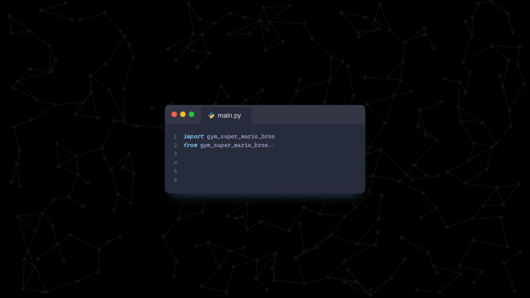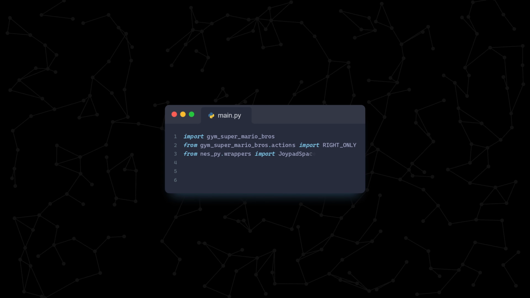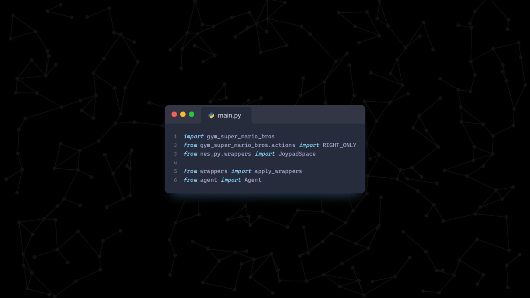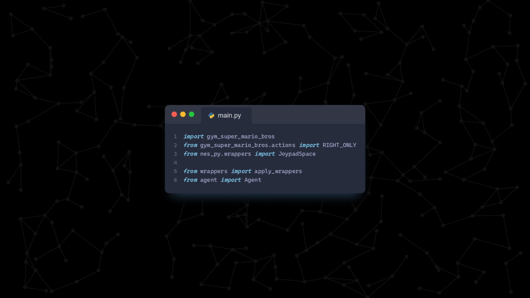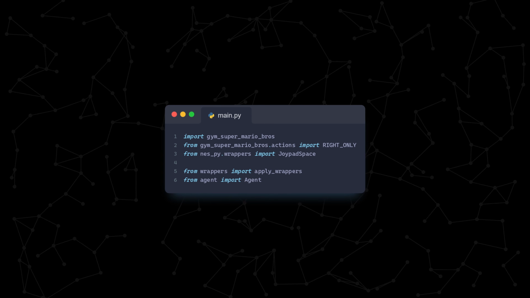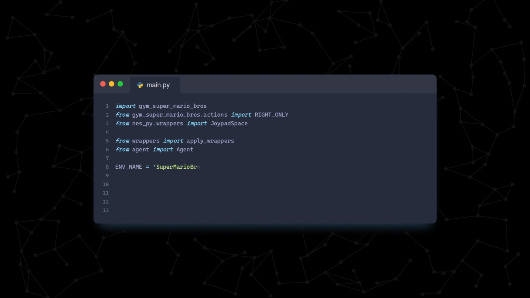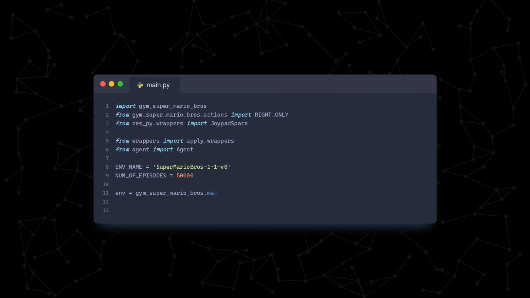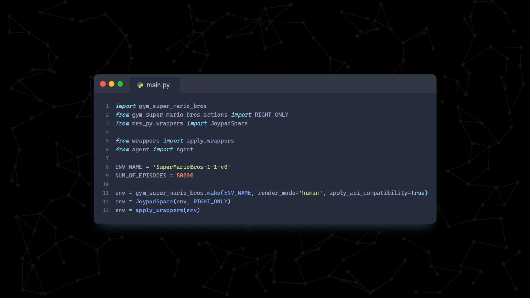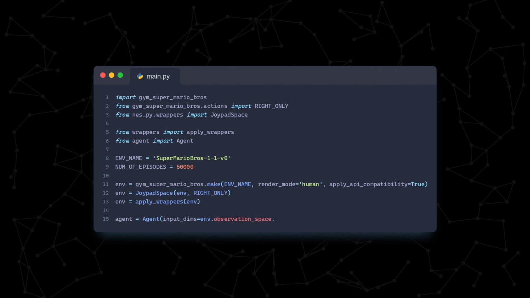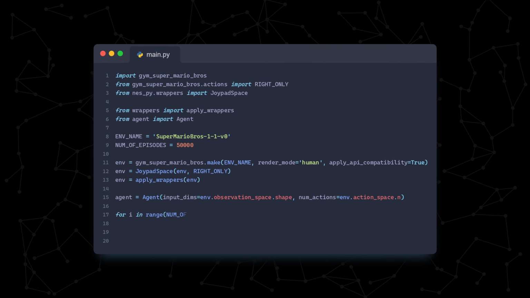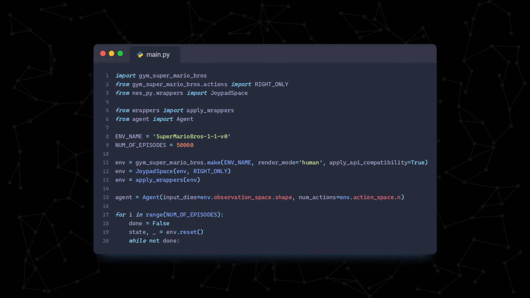Finally, let's create our main.py. In this file, we'll set up our environment as we saw previously, and then create the full training loop. Again, starting off with our imports, this time adding our apply wrappers function and our agent class. We then create our environment, applying the joypad space wrapper plus the other 4 that we talked about earlier. We also create our agent object and pass in the dimensions of our state and the number of actions from our environment.